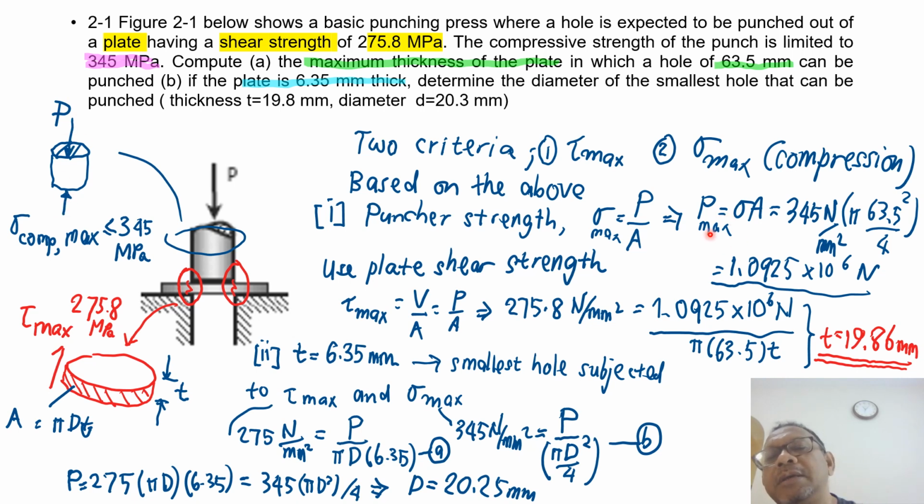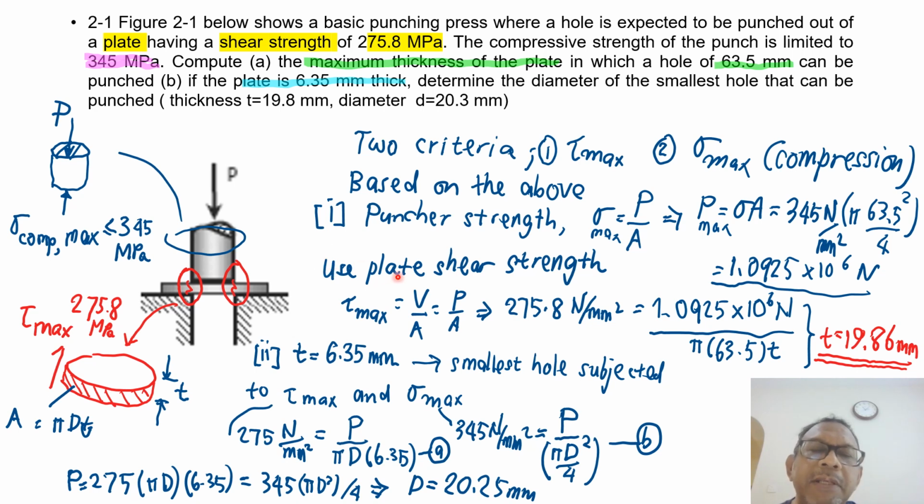So P max, the puncher strength, the force that can be sustained by the puncher, is P max equals sigma times A. Sigma is given as 345 Newton per millimeter square, and the area is pi d squared over 4, with d equal to 63.5 mm. And we have the force from the puncher expected to be 1.095 times 10 to the power of 6 Newton, so about 1.09 meganewton.